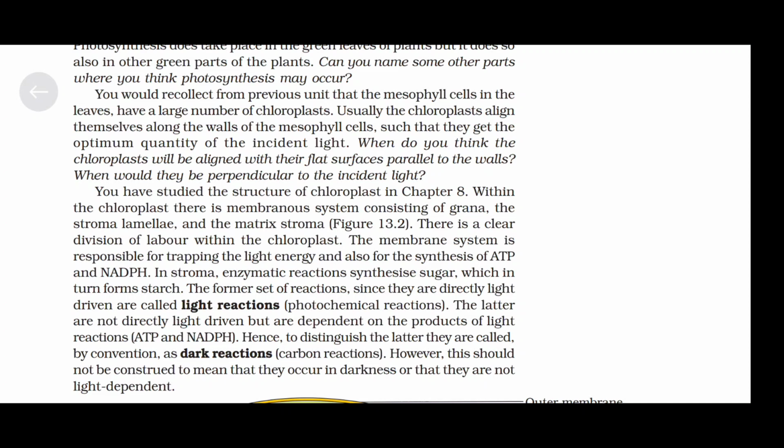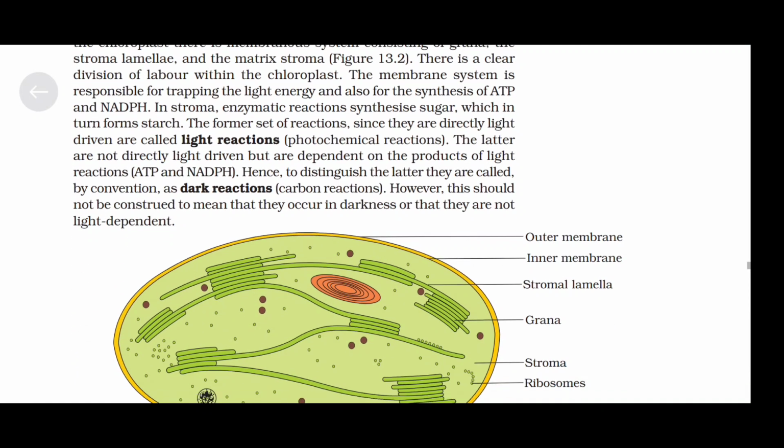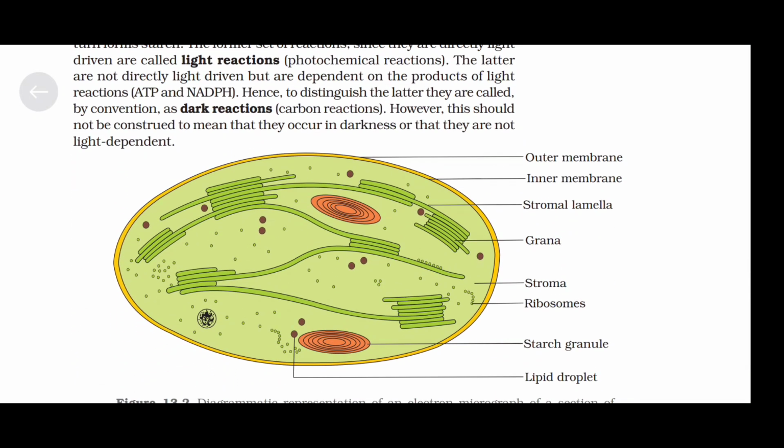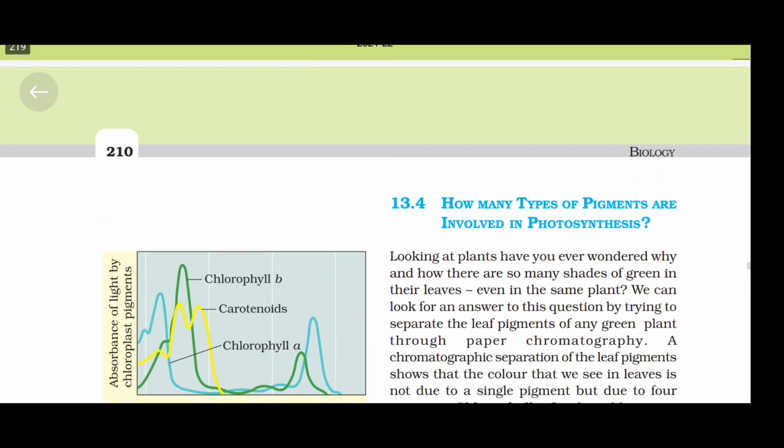The latter are not directly light driven but are dependent on the products of light reactions, ATP and NADPH. Hence, to distinguish the latter, they are called by convention dark reactions or carbon reactions. However, this should not be construed to mean that they occur in darkness or that they are not light dependent.